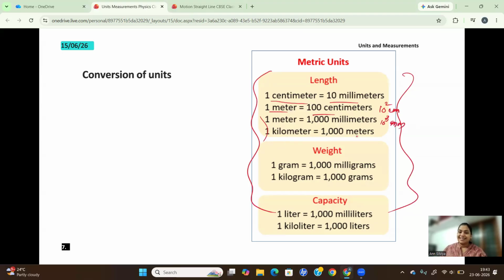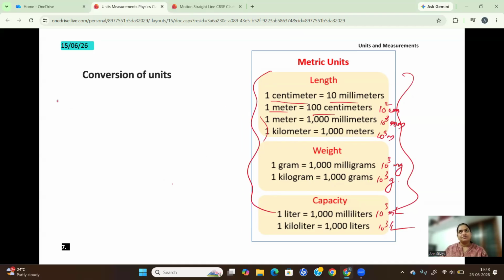And 1 kilometer is again 1000 meters, so 10 cube meters. Similarly, 1 gram is 1000 milligrams. 1 kilogram is 1000 grams. 1 liter is 1000 milliliters, and 1 kiloliter is again 1000 liters. All right, so these are the conversions.